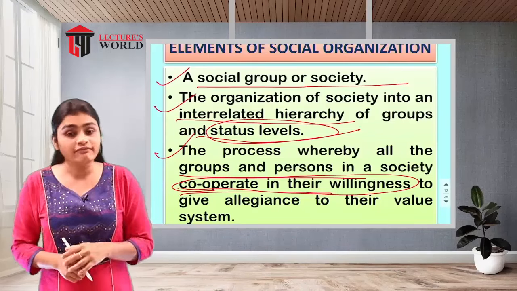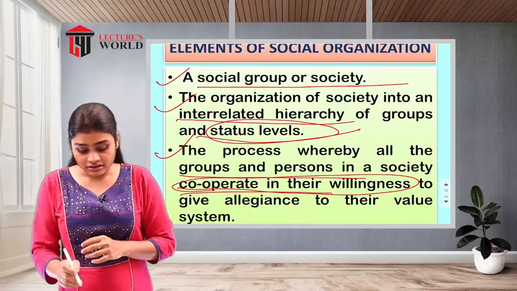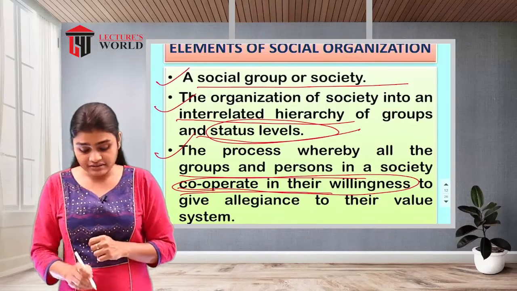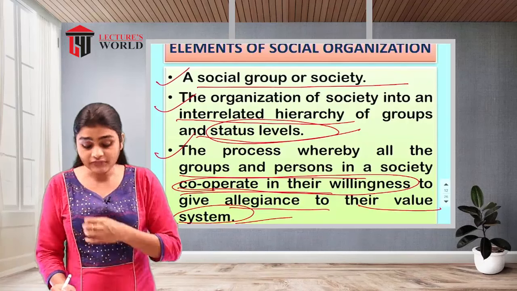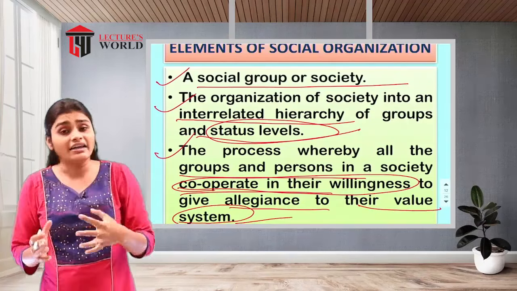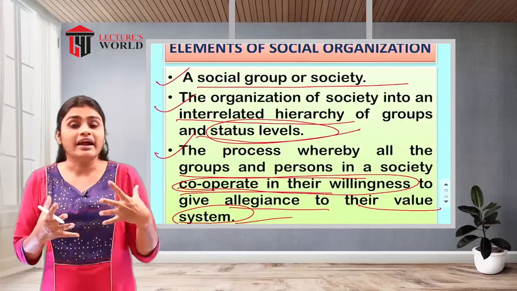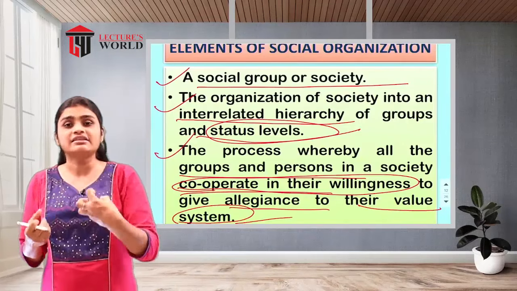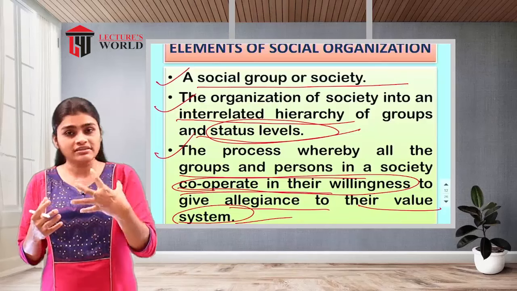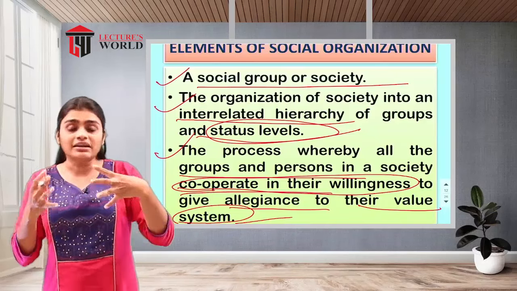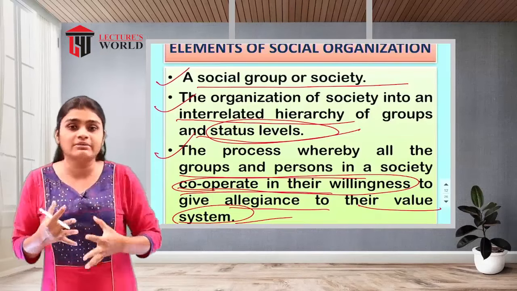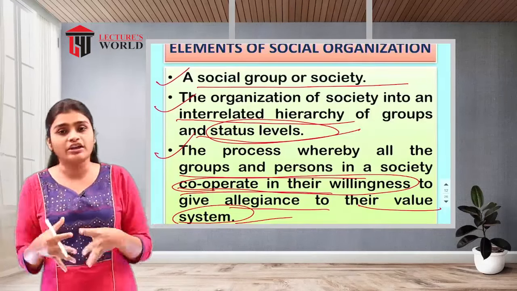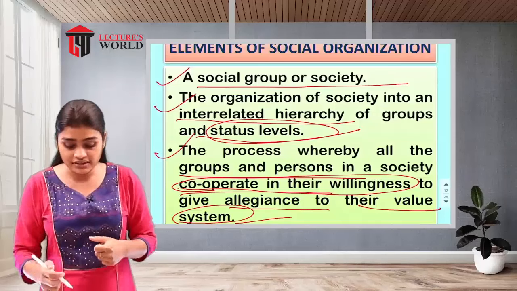They cooperate in their willingness to give elegance to their value system. That means whatever unnecessary or wrong things are there, the willingness to avoid them will be there, and cooperation will be there among the group members.